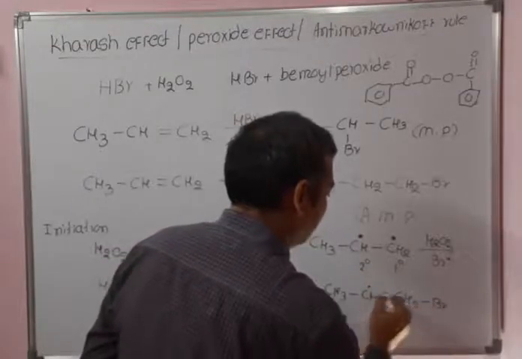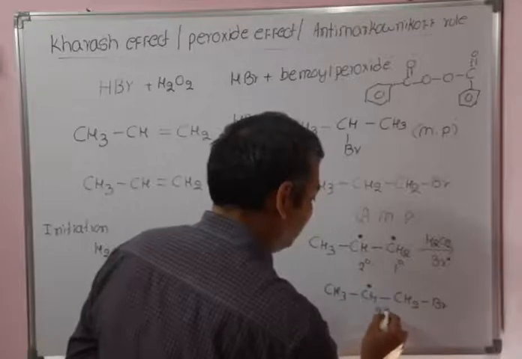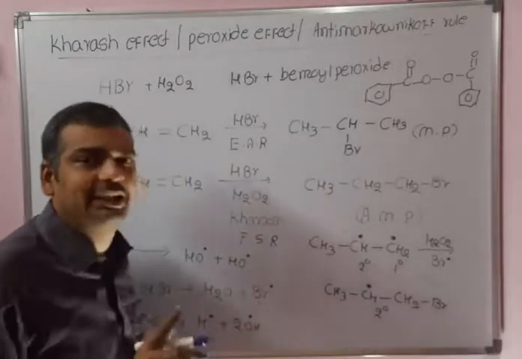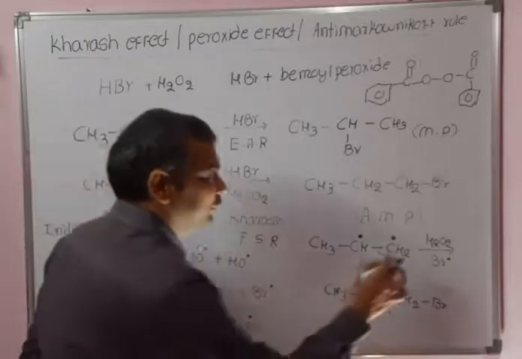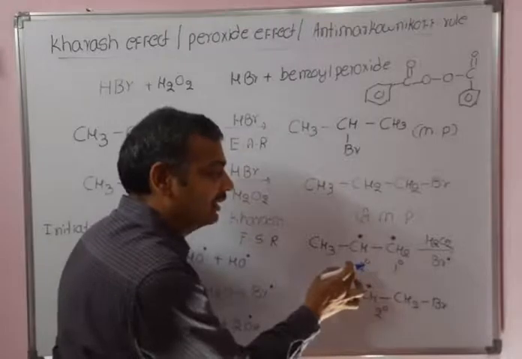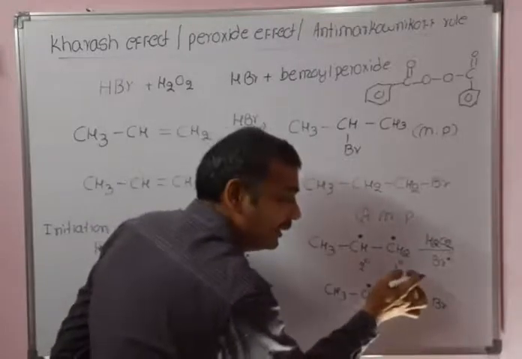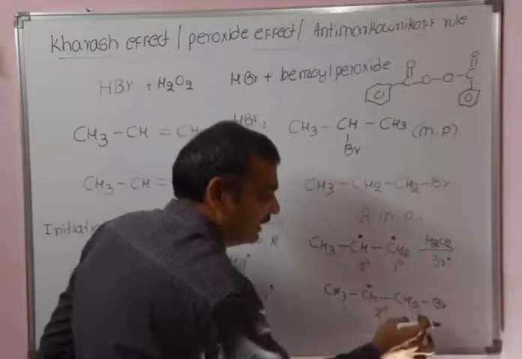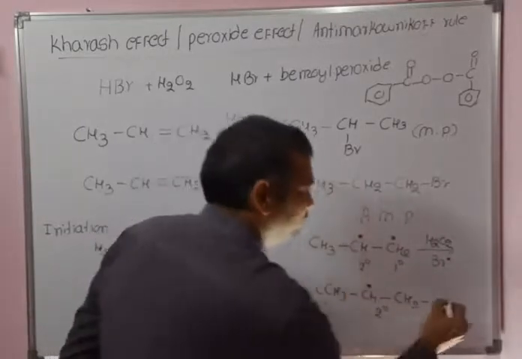I will explain one more point here. After attacking, we get the more stable free radical, the secondary free radical. If Br dot attacked the other carbon, that is a little difficult, because it is sterically crowded and ends with the primary free radical, which is less stable. That's why it attacks the less sterically crowded position to give the more stable free radical.